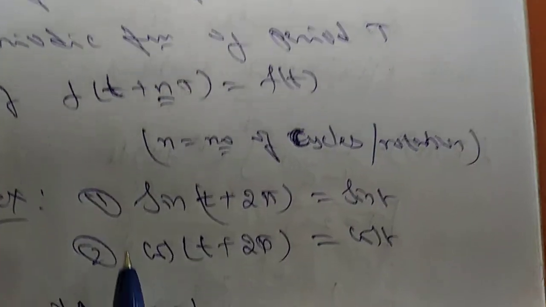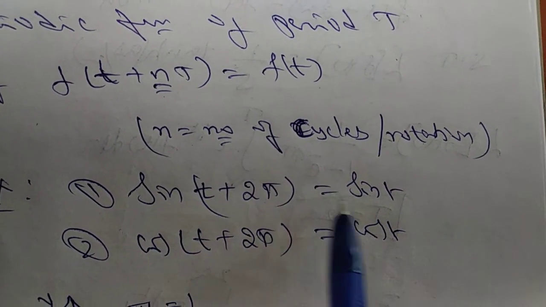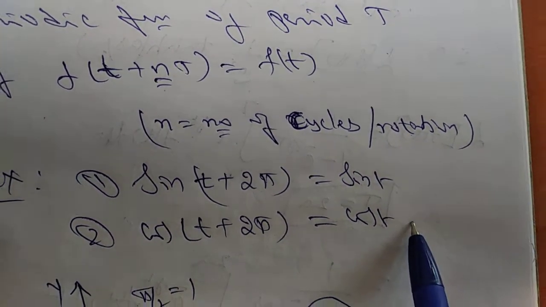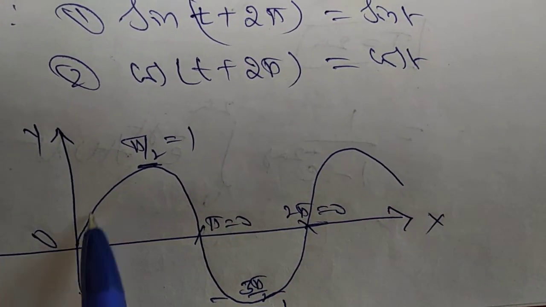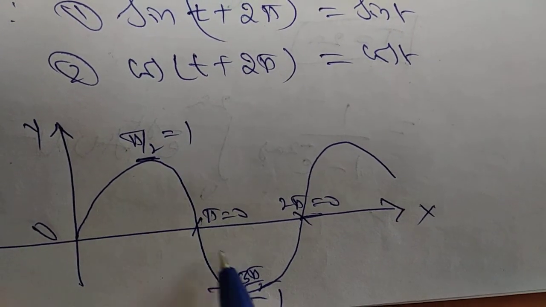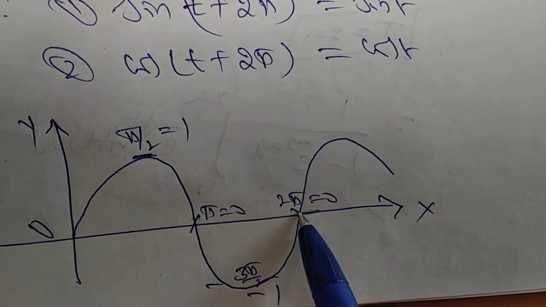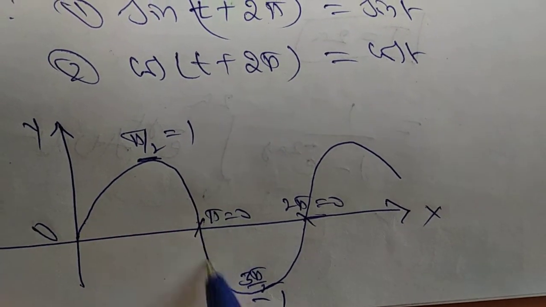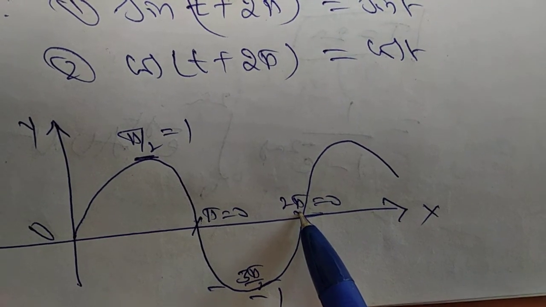For example, take the sine curve: sine of t plus 2 pi is equal to sine t, or cos of t plus 2 pi is equal to cos t. Suppose you take y is equal to sin t: sin 0 is 0, sin 90 is 1, sin 180 is 0, sin 270 is minus 1, and sin 360 is 0. So 0 to pi is a half cycle and pi to 2 pi is a half cycle. So the total 0 to 360 degrees is one complete cycle.